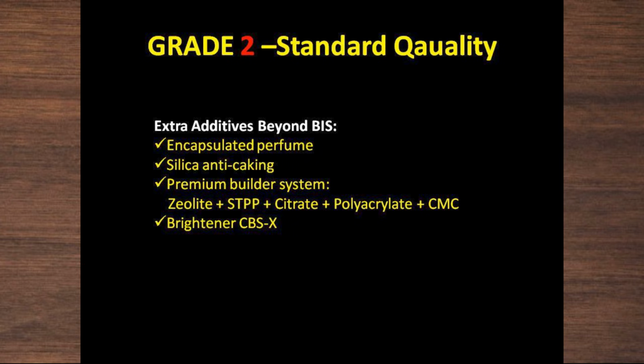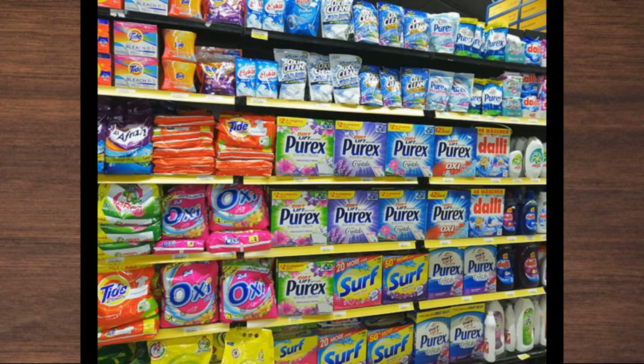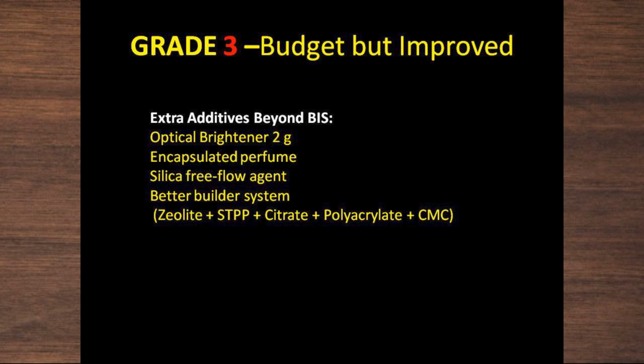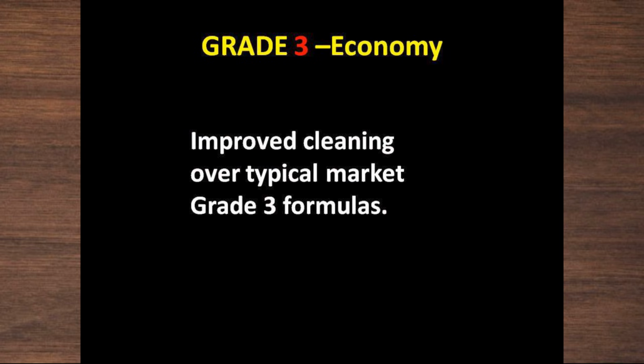In the grade 2 formulation also, apart from this specification, we have added some more functional additives. Clearly, more or less in India, most of the branded detergent powders are in this category. So our grade 2 formulation will be comparable with most of the branded detergent powders in India. In grade 3 also, apart from this specification, we have added a few more functional additives. So its quality will be comparable or better than any of the grade 3 branded detergent powders available in India.